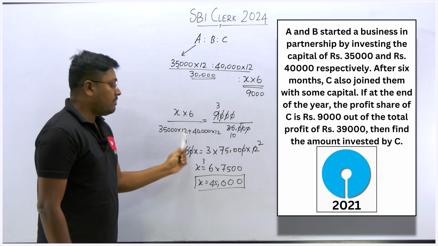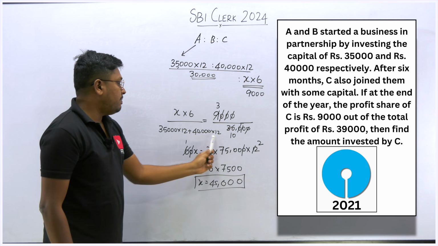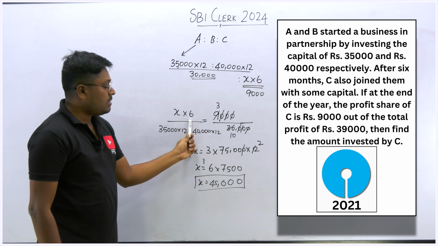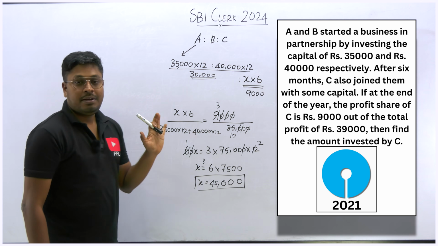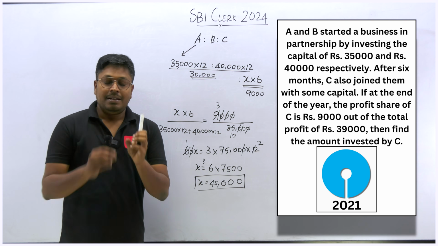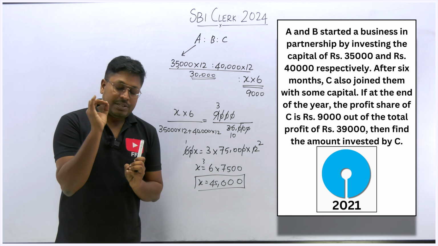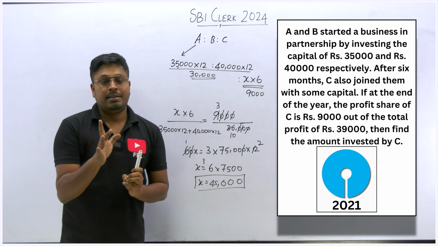So A and B's investment: these two persons were in the business for 12 months completely, and C was in the business for only 6 months, into 6. That's it. When you cross multiply, you can find the answer. Right? So very easy. When you practice more questions, you can surely get 1 mark in the exams, right?